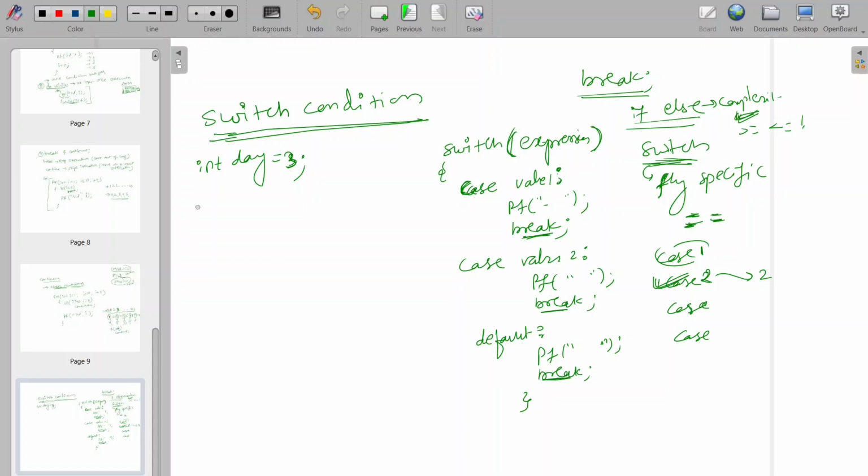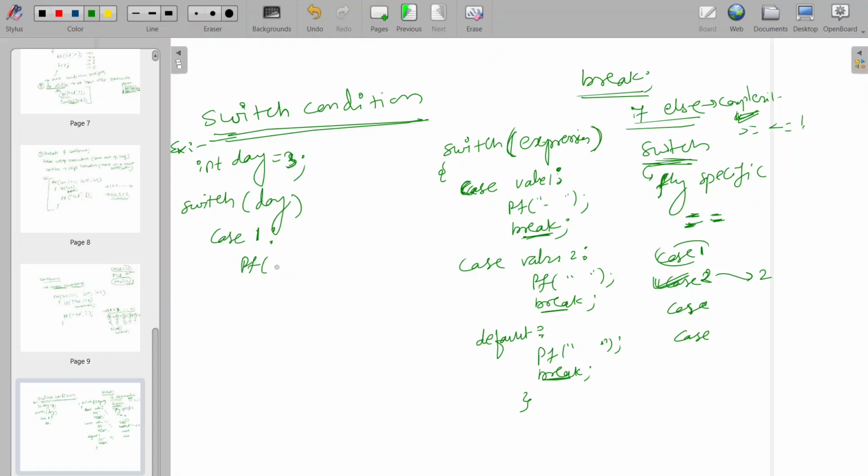So I wanted you to know the break statement first, means understanding break better. Later I thought to teach you this switch. So now this is the example code as we are writing. So int day is there, and in this switch, day is our expression. So first case will be 1, that we are writing, integer.